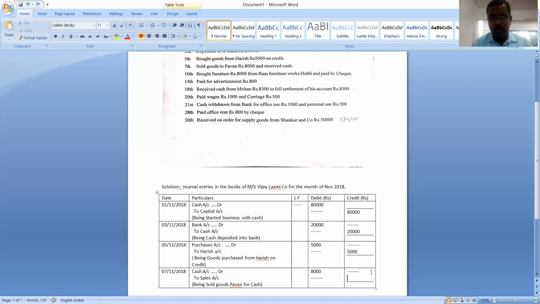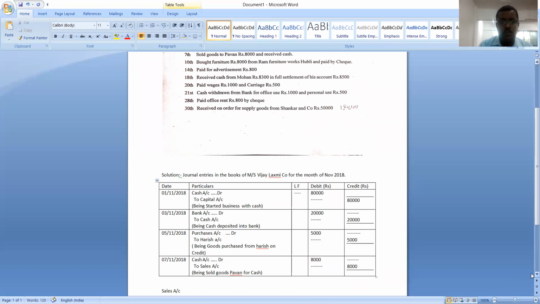Parallel to the name of the account credited, we write the amount of the transaction. This is the procedure we need to follow when recording transactions in the book of journal.